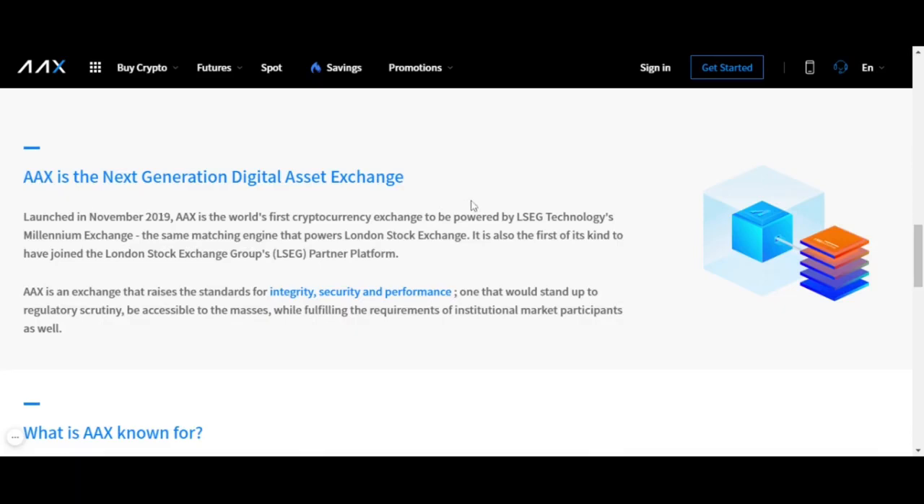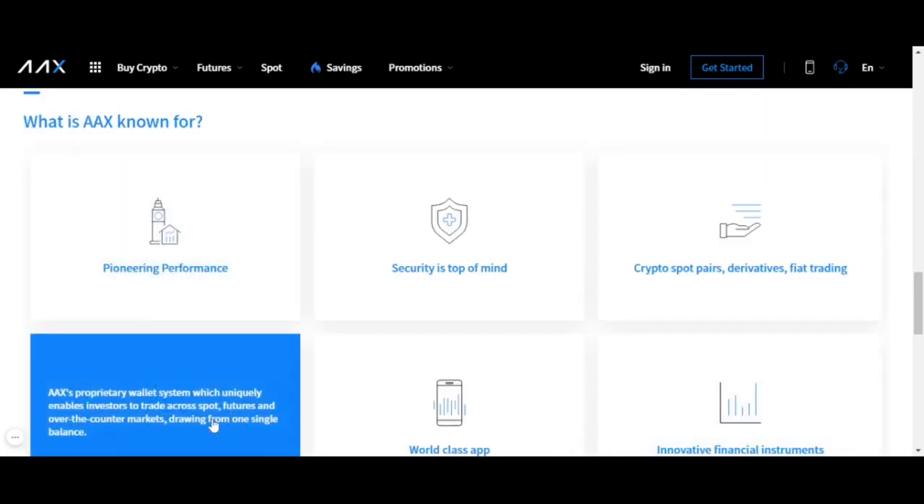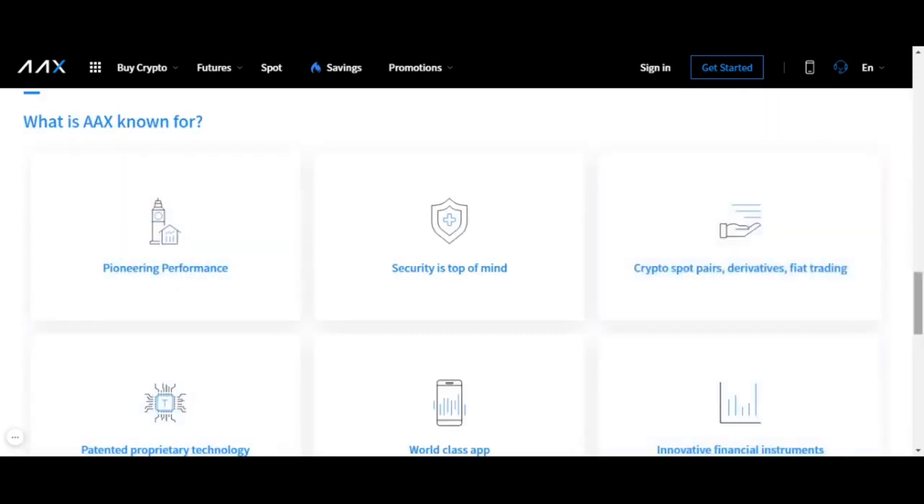So world's first cryptocurrency exchange to be powered by LSEG technology, Millennium Exchange, the same exchange engine that powers the London Stock Exchange. Wow. It is also the first of its kind to have joined the London Stock Exchange Group, the LSEG partner platform. So AAX is an exchange that raises the standards for integrity, security, and performance, one that would stand up to regulatory scrutiny, be accessible to the masses, while fulfilling the requirements of institutional market participants as well. So they kind of go on to talk about what AAX is known for. I would say decentralization, but they have all these different things down here.